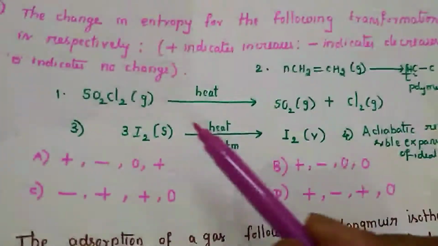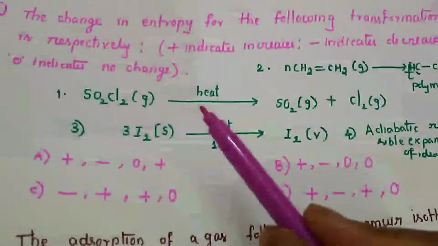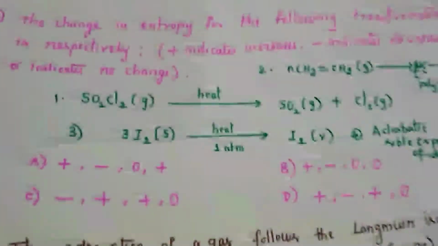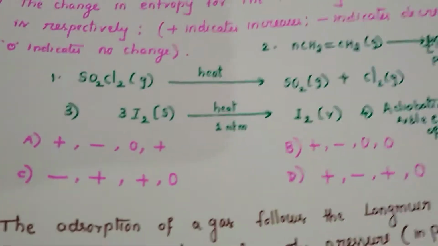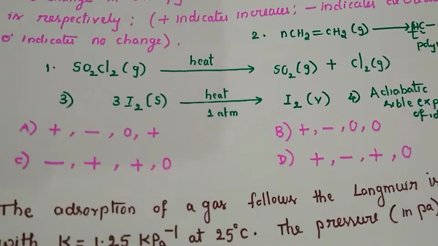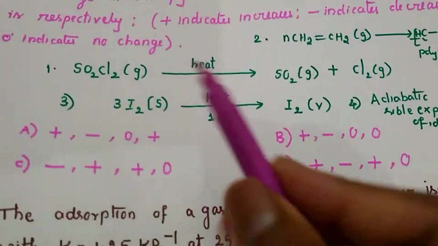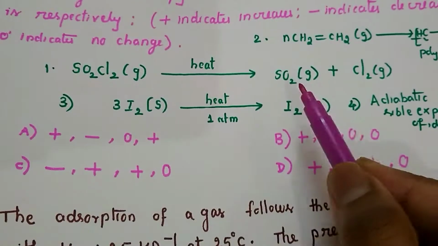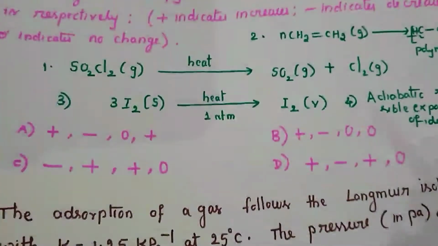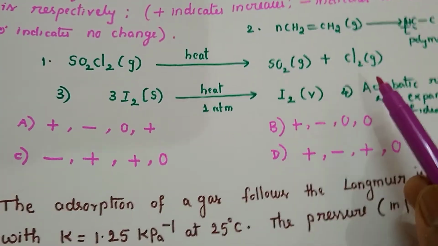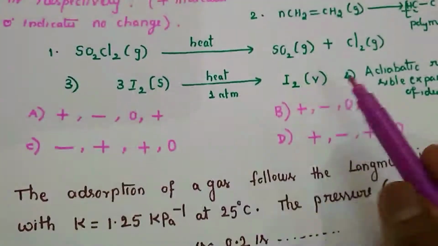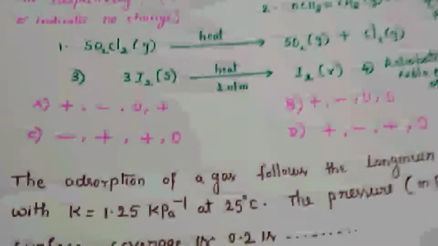Let's see the first reaction: SO2Cl2 gas is heated and releases SO2 gas as well as Cl2 gas. That means the number of moles of gases increases, right? Here SO2Cl2 is a single 1 mole, and here we get 1 plus 1, that is 2. So as usual del S will become positive. So for the first reaction del S is positive. So option A or option B may be the right answer.